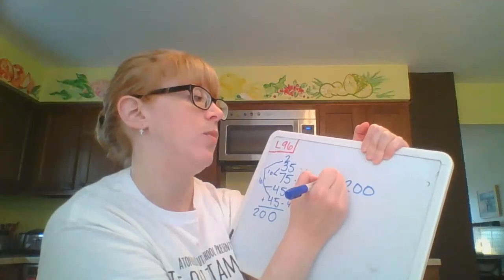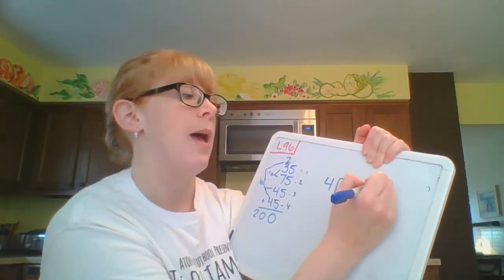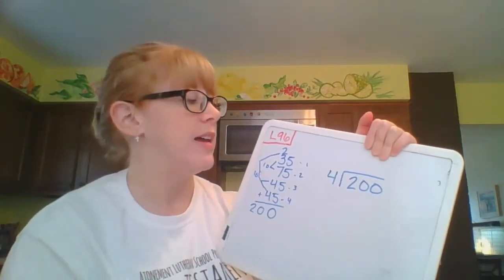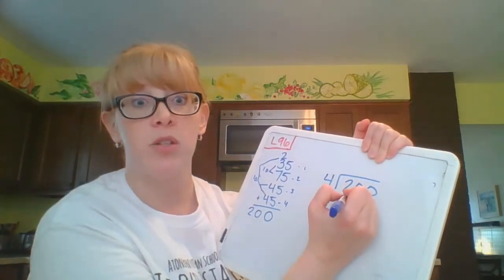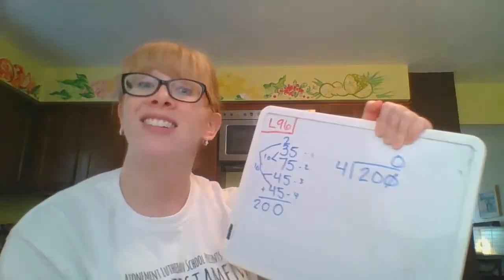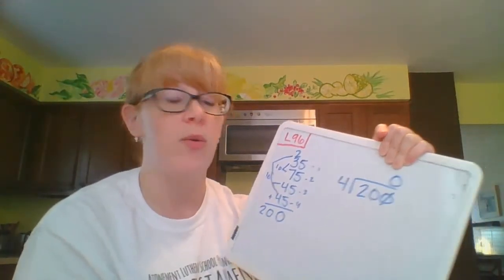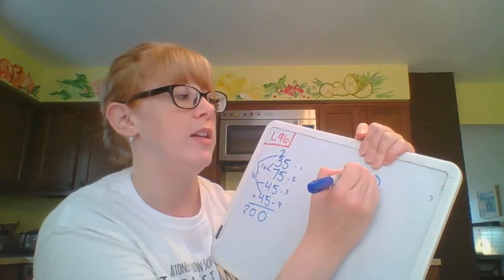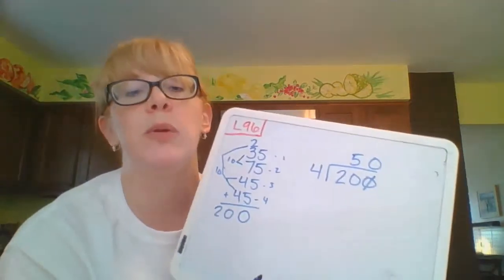And I like this one because I can use mental math, because I see in here I've got a multiple of 4. I'm going to put that 0 up on the top right away. And 20 divided by 4 I know is 5. So I don't really even need to do long division for that, even though it's a triple digit dividend.